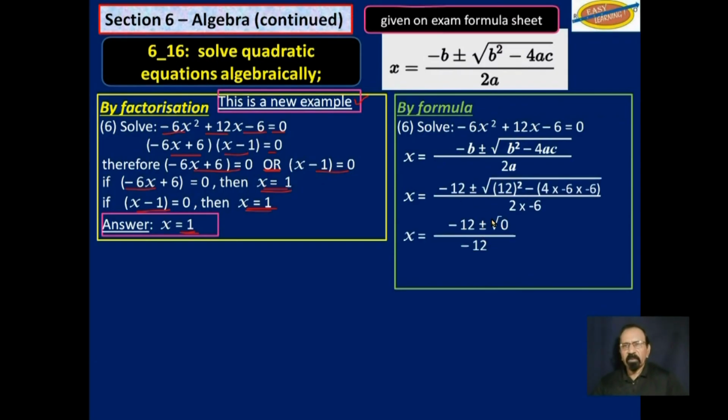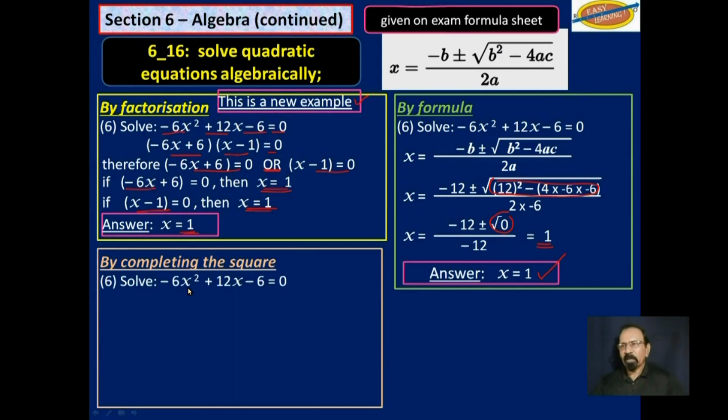Minus 12 plus or minus 0. This part here works out to be 0. So we get negative 12 plus or minus 0 over negative 12, and we get 1 either way because the plus or minus is gone. So we get 1. Let's try completing the square.